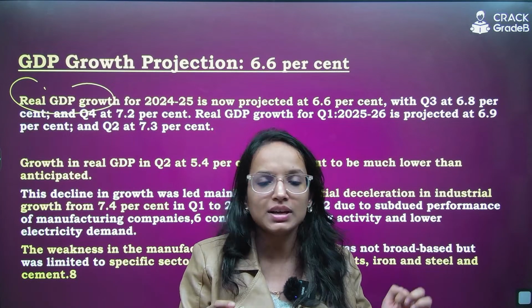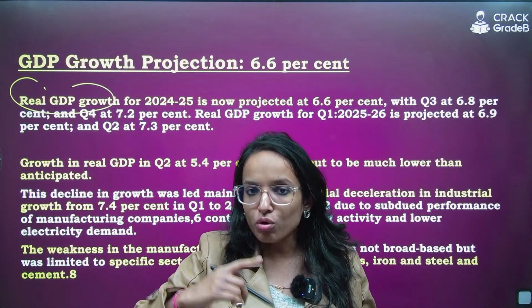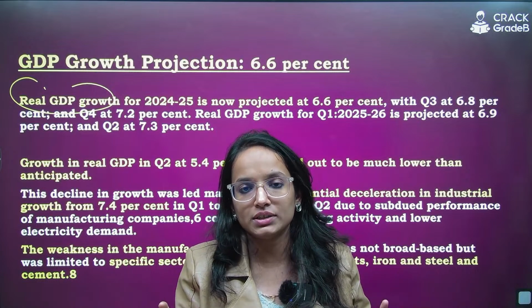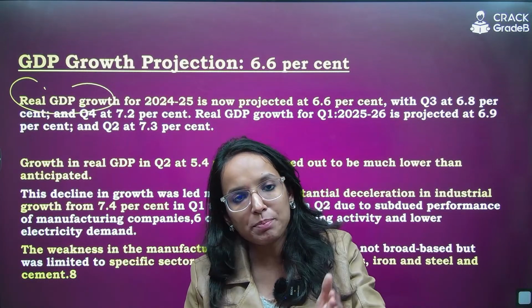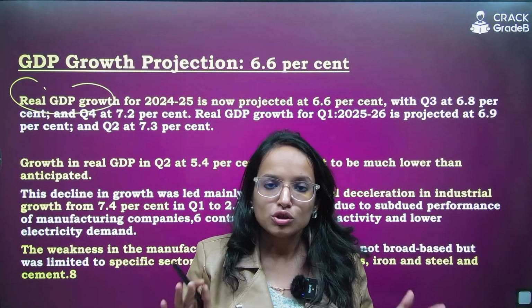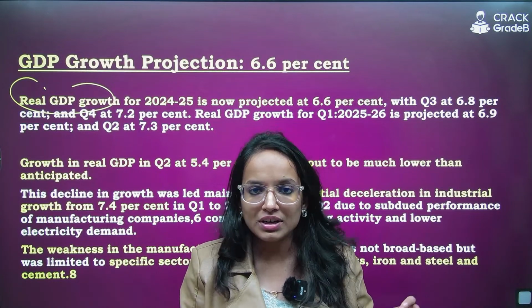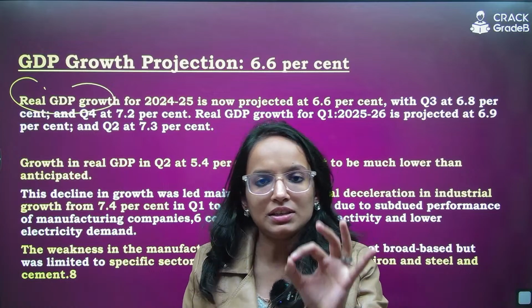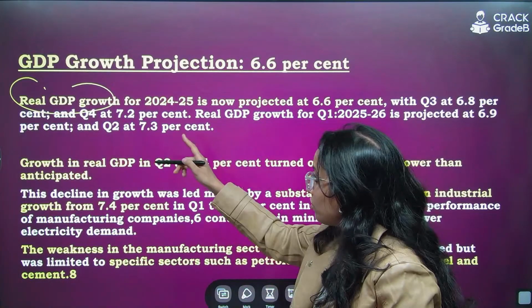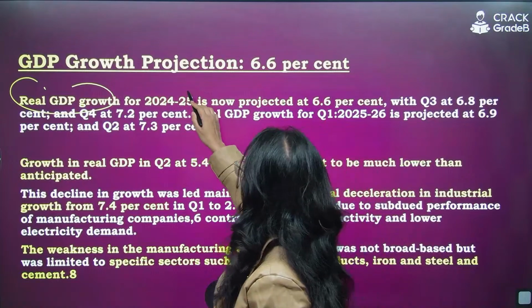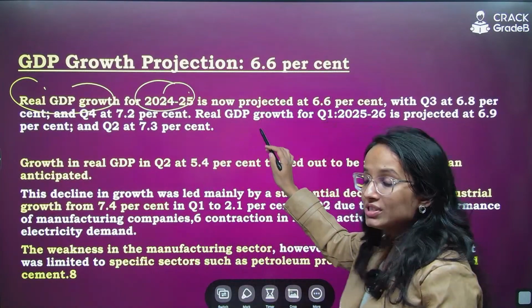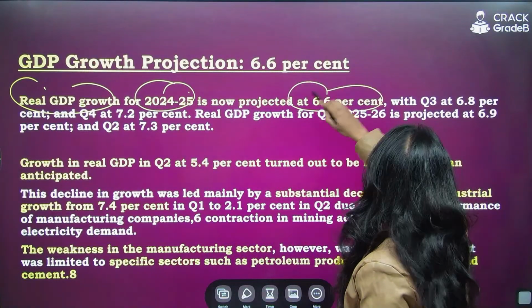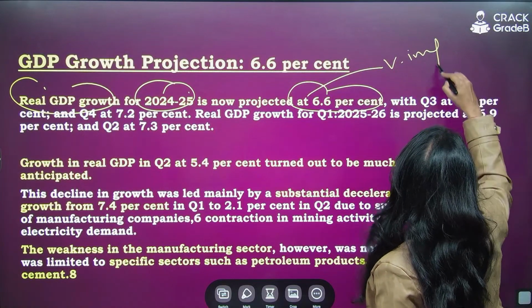But the news is, yesterday only we have covered that it is going to be revised to 22-23 with effect from April 2026, right? So still presently the base year for real GDP is still 2011-12. Now this real GDP growth for 2024-25 is projected at 6.6%. This is very important figure. Please remember this.